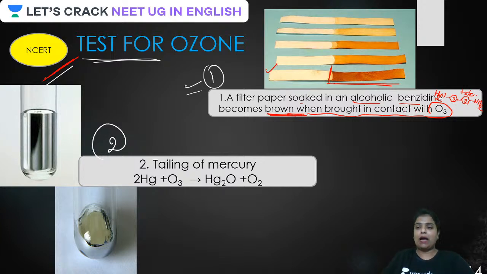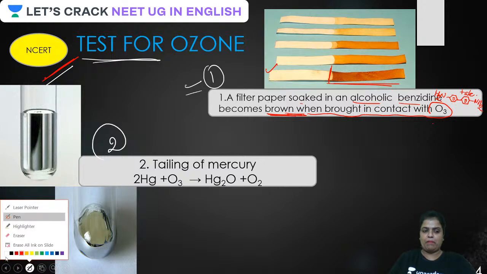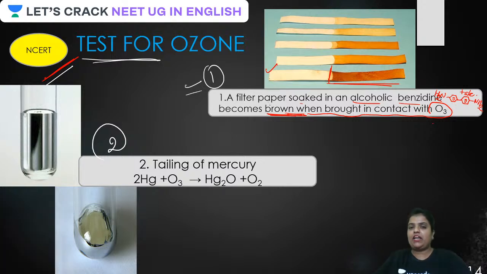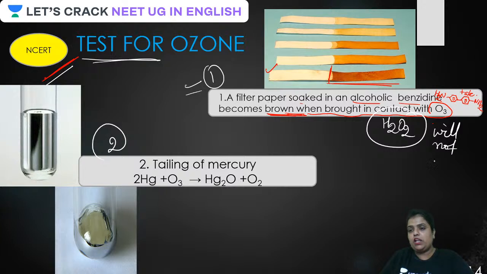And this is not going to happen with H2O2, guys. Remember, if the filter paper soaked in alcoholic benzidine is brought in contact with H2O2, it will not turn brown. I hope it is clear. Kalai, this is not a pH paper, beta.